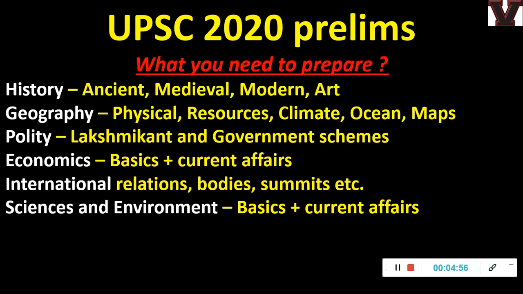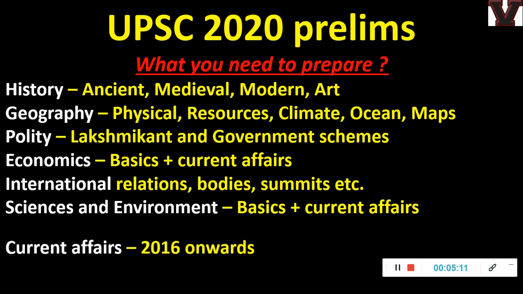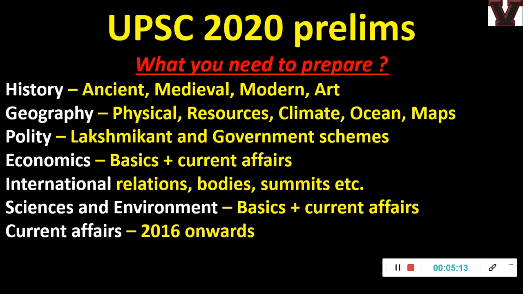UPSC is focusing more on agriculture, soil, climate change, maybe international summits related to that, any treaties or wildlife sanctuaries, IUCN, all those fauna, flora related bodies and international conventions. That is what UPSC is asking now from the environment section. Current affairs of the last 2 years is anyway important, but we recommend 2016 onwards, because that is when this government started implementing all their schemes. It will cover a more varied range of topics.